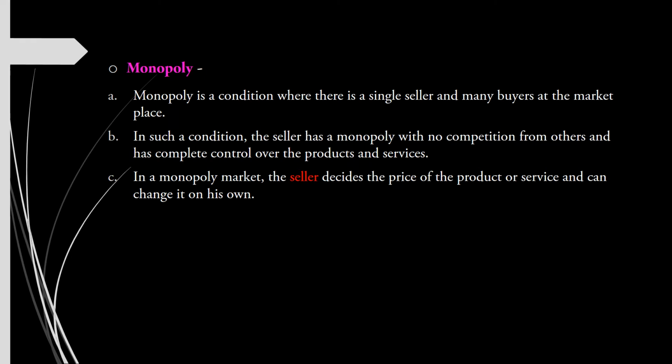Next, we'll see there are two types of market forms that exist and how they are practiced. The first is monopoly. Monopoly is a condition where there is a single seller and many buyers in the marketplace. In such a condition, the seller has no competition from others and has complete control over the products and services. In a monopoly market, the seller decides the price of the product or service and can change it on their own.